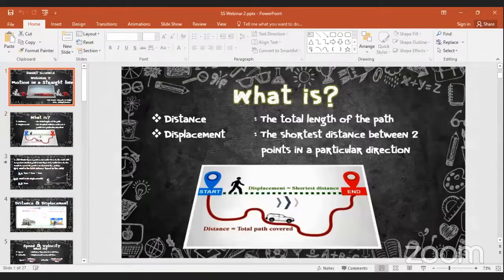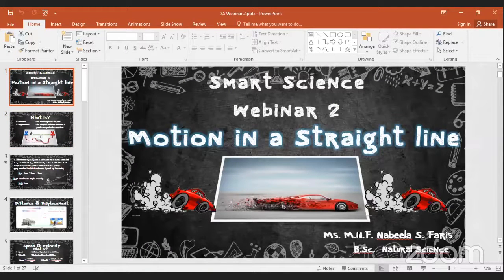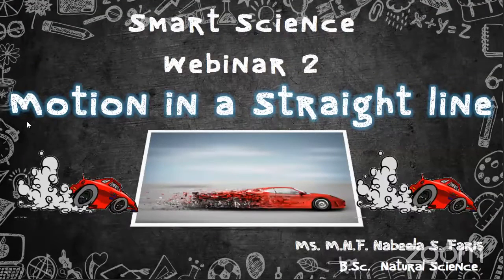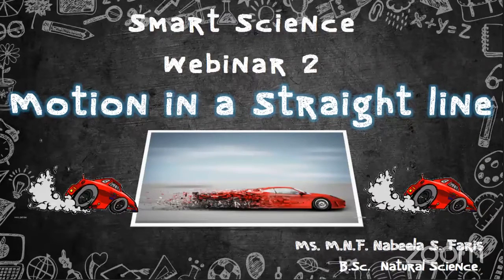And today we are going to learn a physics lesson, which is a very basic lesson and very easy, but the children will find it difficult because they do not understand the basic principle, right? So here I am going to discuss the motion in a straight line. It's in the grade 10 syllabus, unit 2 in grade 10 syllabus, right? Motion in a straight line.